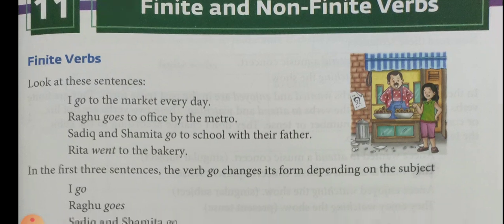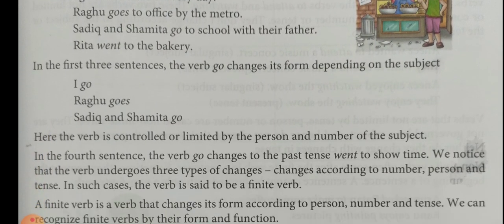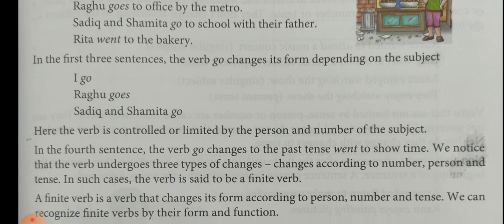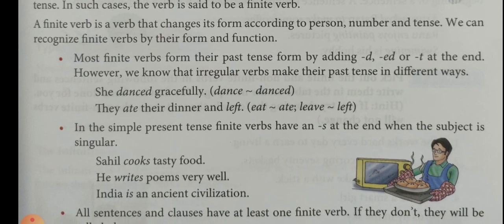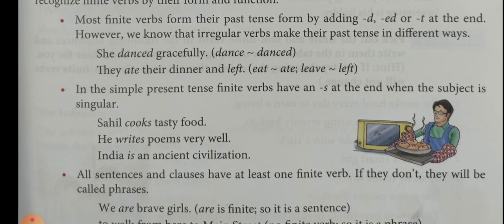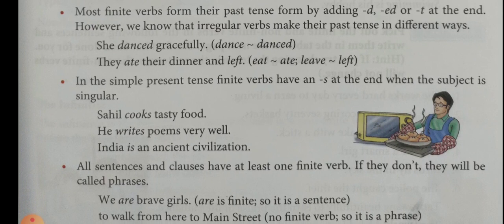We can recognize finite verbs by their form and function. Most finite verbs form their past tense by adding d, ed, or t at the end.